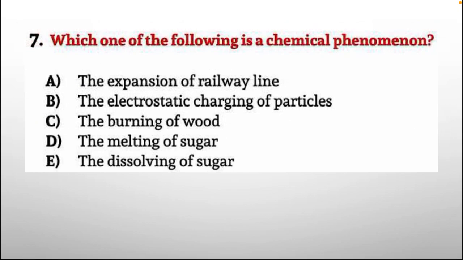Question number 7. Which one of the following is a chemical phenomena? Options are given below. A, the expansion of railway line. B, the electrostatic charging of particles. C, the burning of wood. D, the melting of sugar. E, the dissolving of sugar.